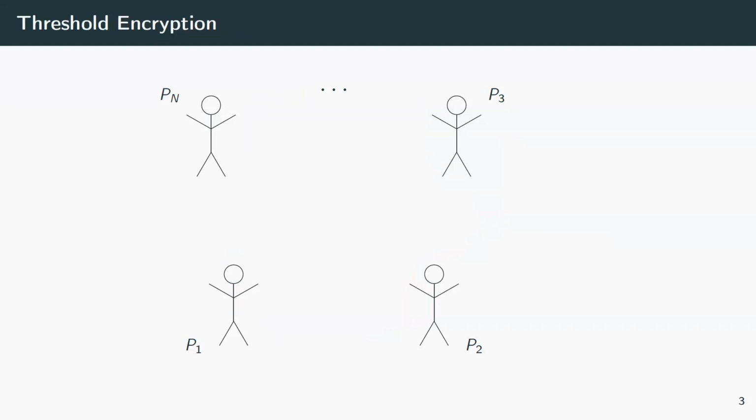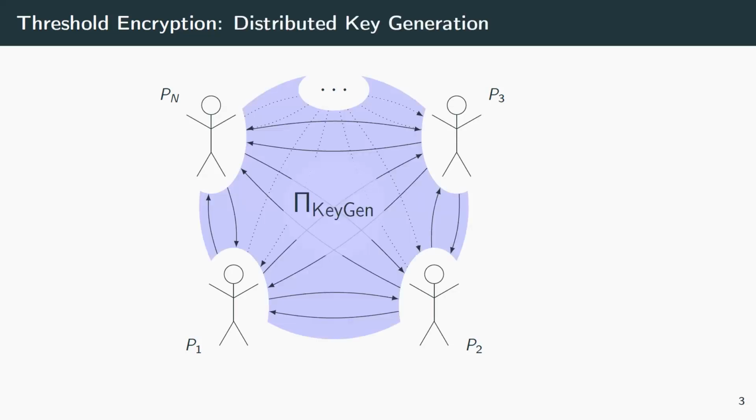Second part, threshold encryption. Kind of the same setting. We can see it as a special case. We again have a bunch of parties. They run a protocol, and out comes a public key. And additionally, every party gets a share of the secret key. But nobody sees the secret key in plain.